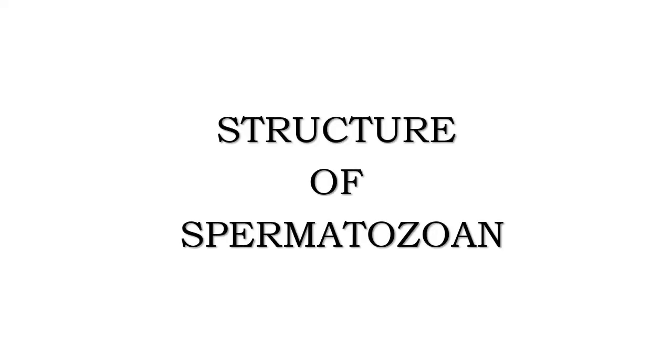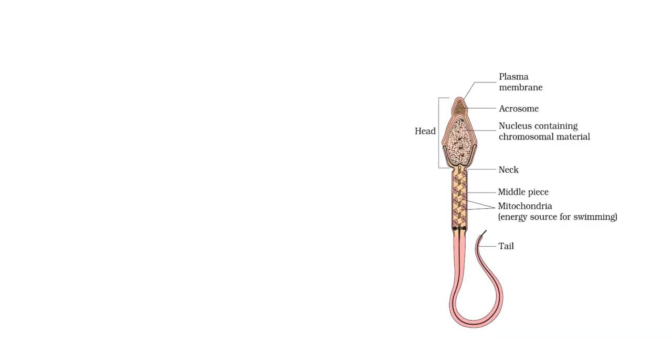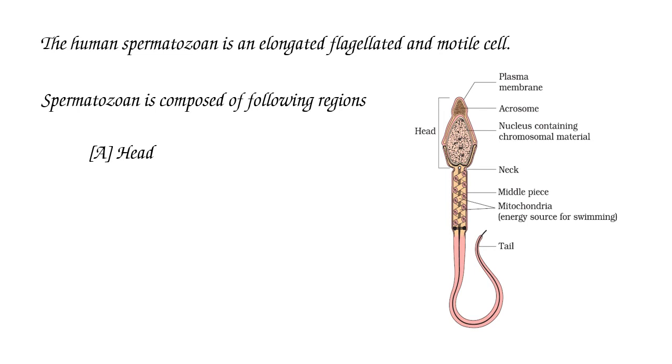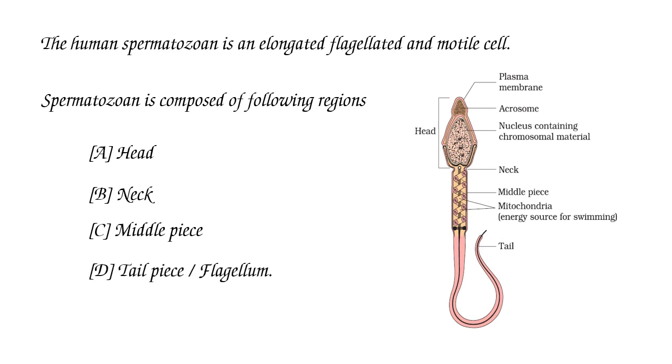The structure of a human spermatozoa. The human spermatozoa is an elongated, flagellated, and motile cell. Spermatozoa is composed of the following regions. They are head, neck, middle piece, and tail piece.